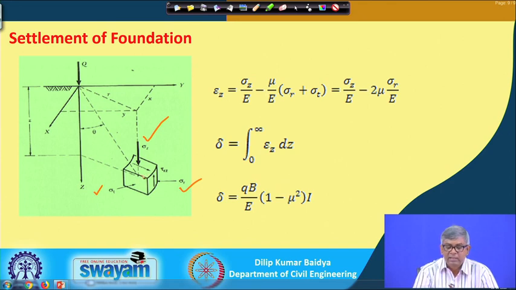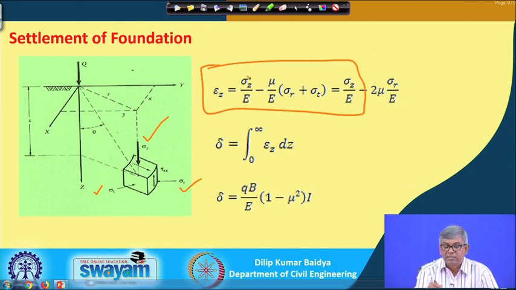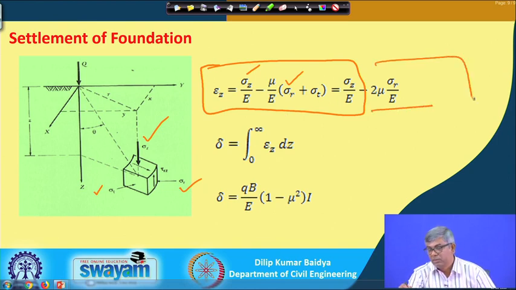somewhere here, the strain on that element can be written by this equation. Sigma z is the vertical stress component, sigma r is the radial component, and sigma t is the tangential component. These are the three components, and for the axisymmetric case sigma r and sigma t are equal, so you can further modify this into this form.